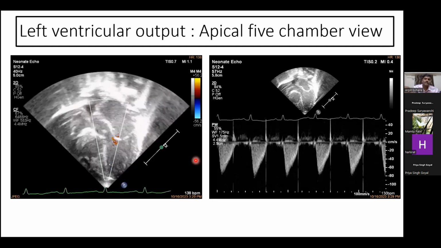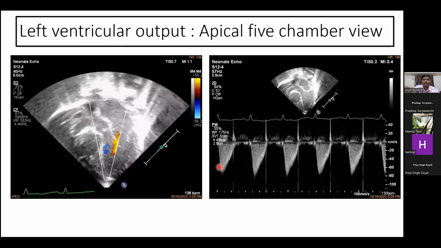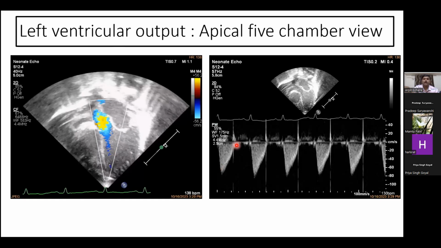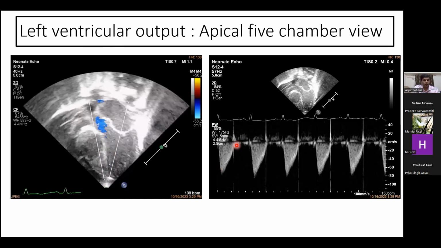Now to assess various outputs, this is the apical 5-chamber view to assess the left ventricular output, and we put a Doppler here to check this VTI, velocity time integral, which essentially tells how much of the blood is propelled in that particular time.